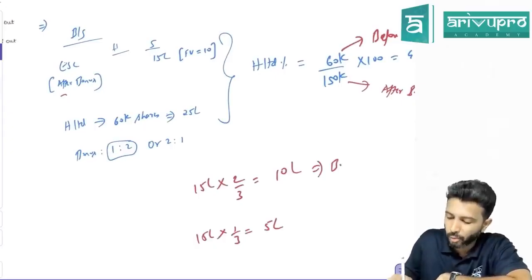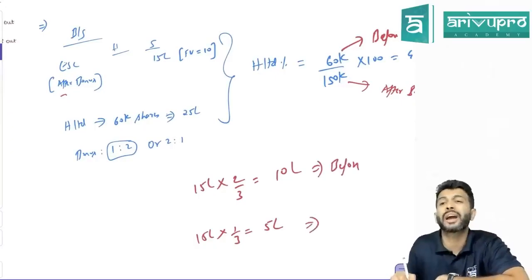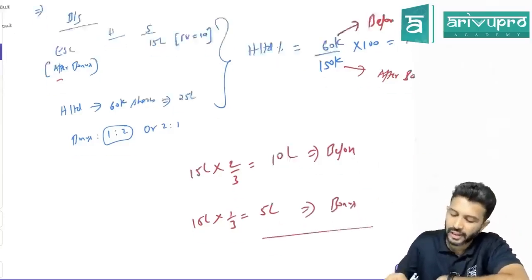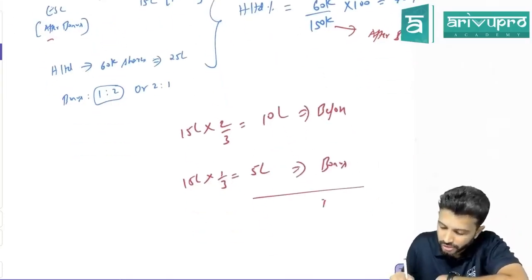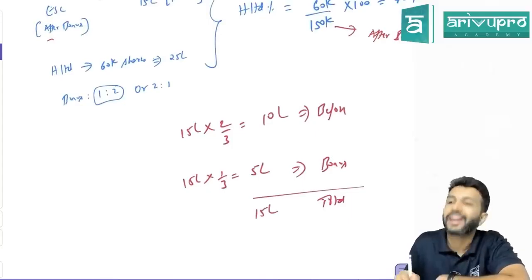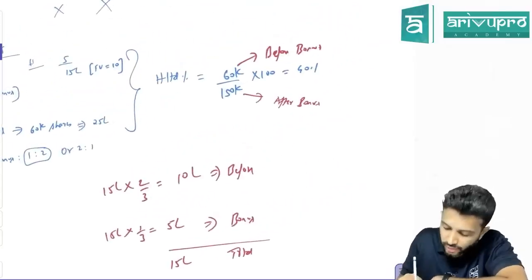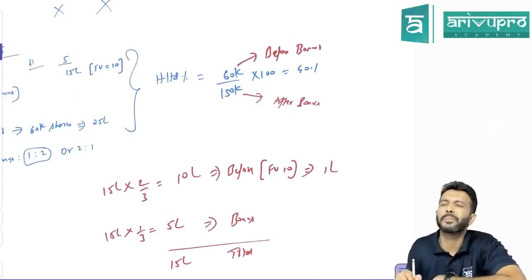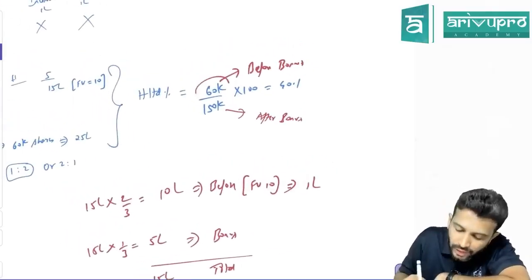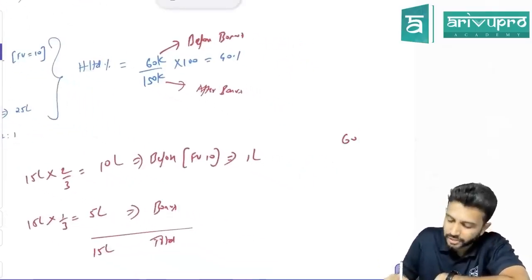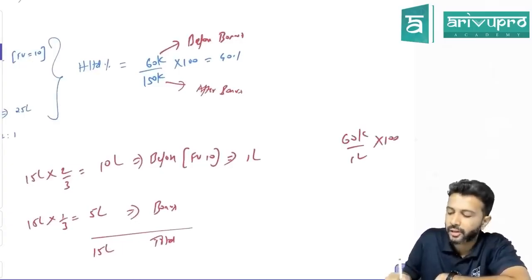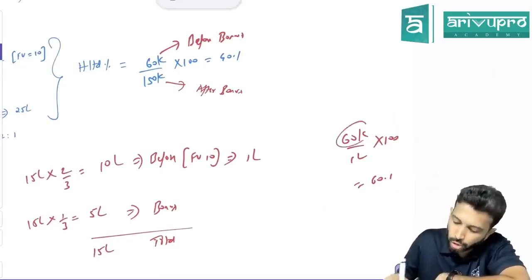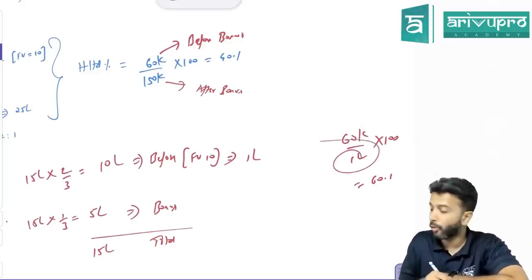Indirectly, before bonus, the share capital of subsidiary company was 10 lakh. How much bonus did you give? 5 lakh. So total has become 15 lakh. Is that okay? So now, what is each share's face value? 10. So how many shares does subsidiary company have? 1 lakh. In that 1 lakh, holding company owns 60,000. Now, if you do 60,000 divided by 1 lakh into 100, you're going to get 60%. Because the 60,000 is before bonus, and this 1 lakh is also before bonus.